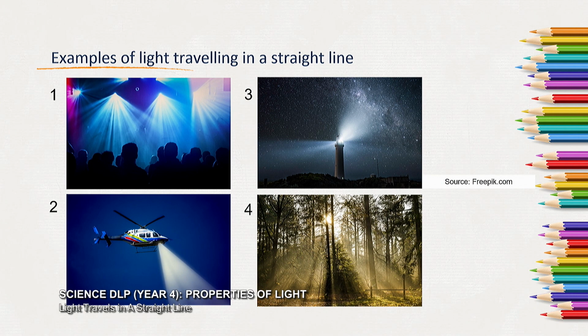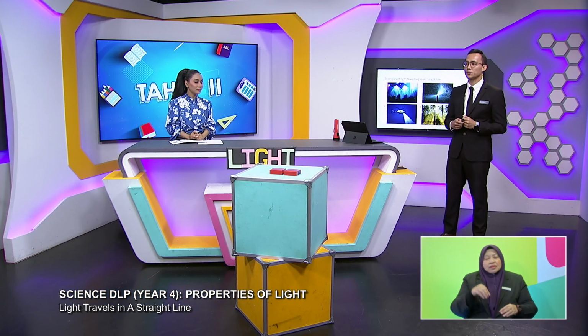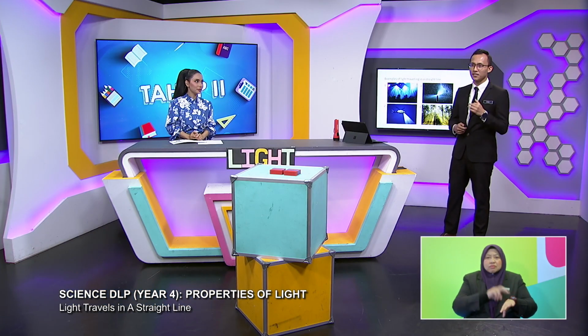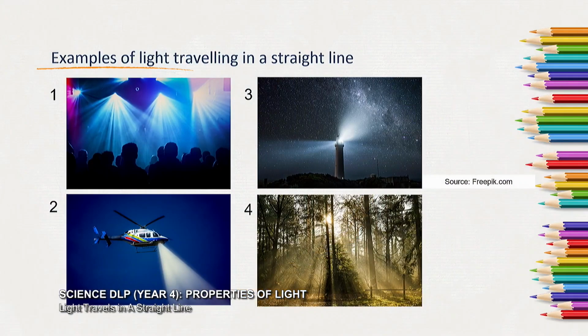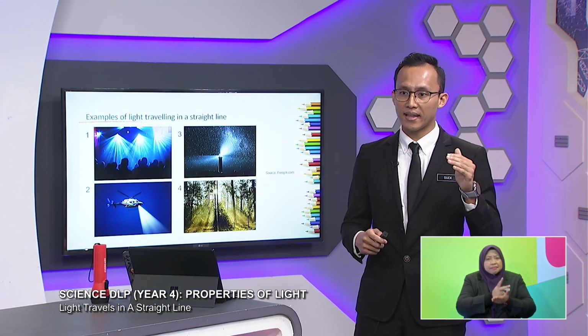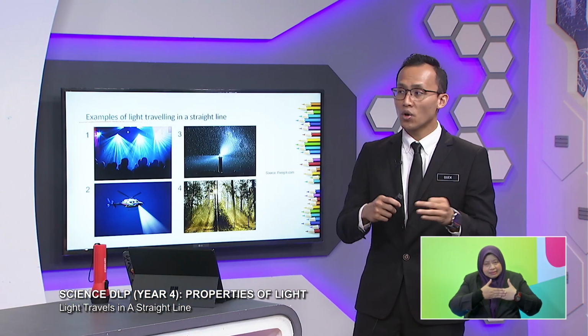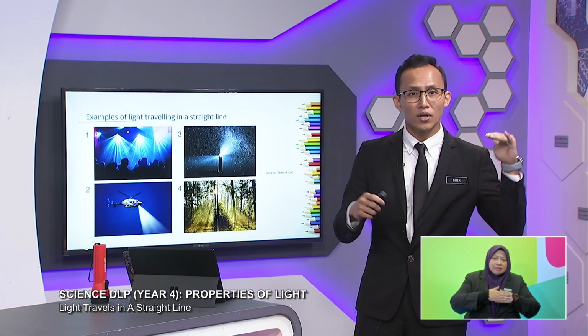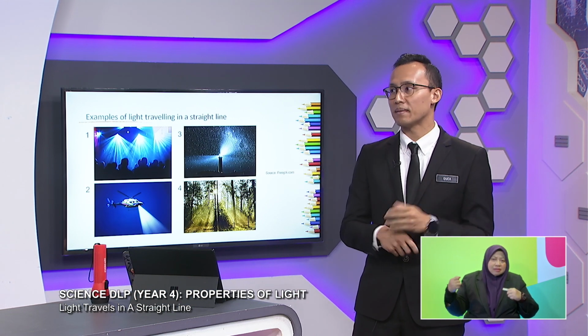Oh, this is especially important during night, right? Yes, especially at night. And the third picture shows a lighthouse. This lighthouse is important because it serves to warn the sailors or mariners that they are close to the rocky and shallow coast, so that they don't knock into them and cause damage to their ship.